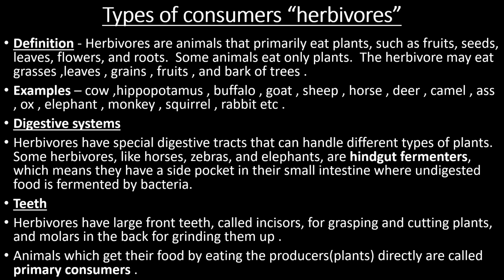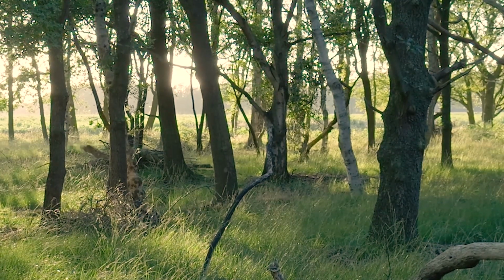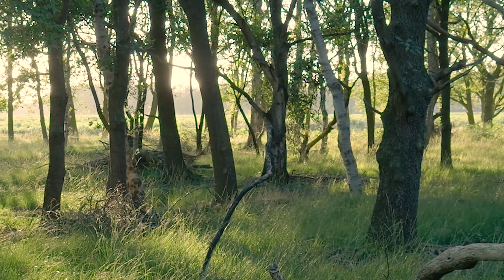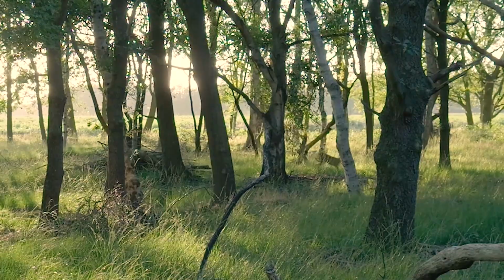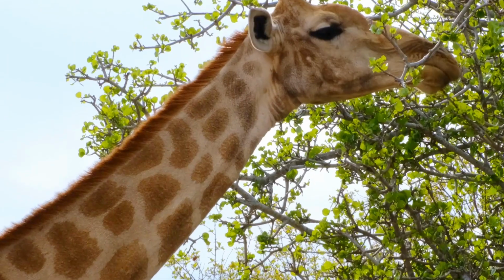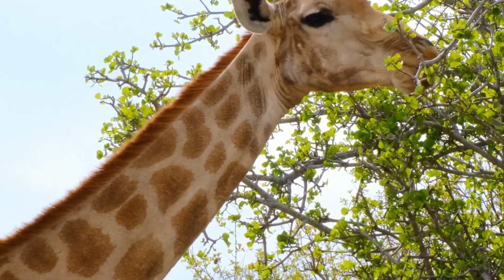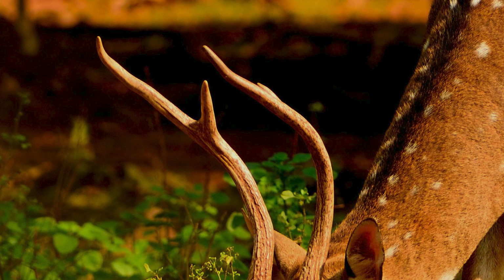Some animals eat only plants. The herbivore may eat grass, leaves, grains, fruits, and bark of trees. So this type of consumers, that is herbivores, they take only plant and plant products, not the meat. Examples are cow, hippopotamus, buffalo, goat, sheep, horse, deer, camel, ox, elephant, monkey, squirrel, rabbit, etc.